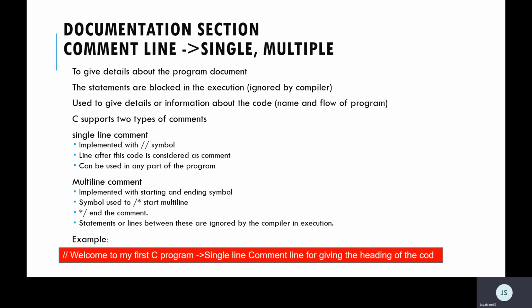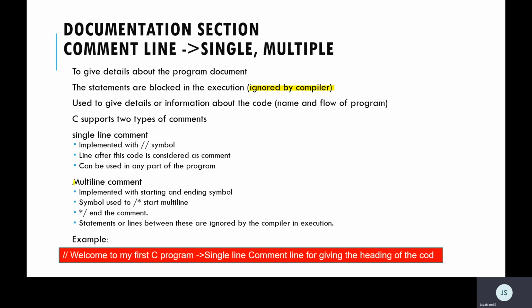C supports two types of comment statements, single line comment and multi-line comment. Single line comment is implemented with the slash symbol, and after that symbol, whatever is given on that line is treated as a comment, meaning that line is blocked in the execution and is completely ignored by the compiler. Whatever I type after that symbol is completely ignored by the compiler. Understood? It is for documentation.